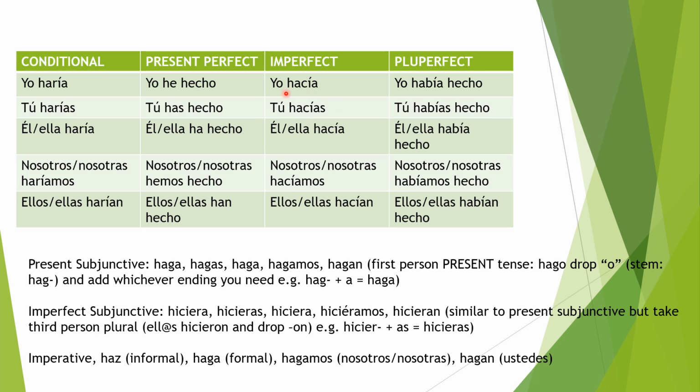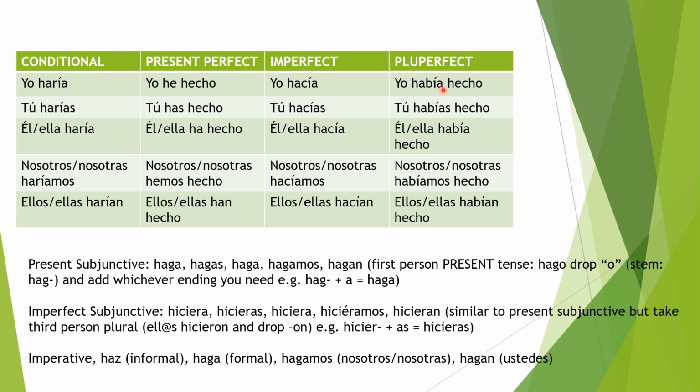Imperfect. Yo hacía, tú hacías, él, ella hacía, nosotros, nosotras hacíamos, ellos, ellas hacían. To form imperfect tense, just remember that there's always this accent over the I here, and it's a little bit similar to the conditional tense, but instead of R you have C, and it's pretty much the same after that.